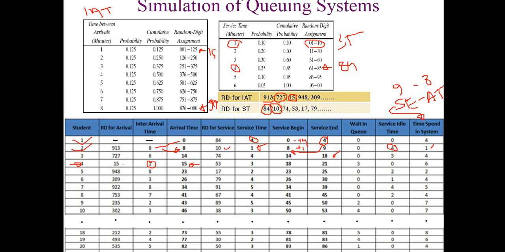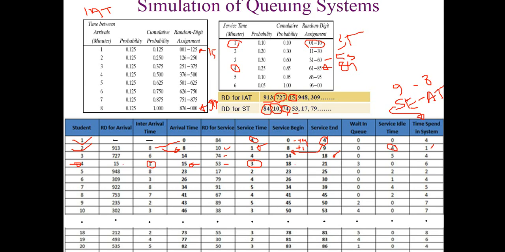So we can see that although customer number 4 arrived at clock time 15, the service could not start at clock time 15 because the server is actually servicing customer number 3, and it will end at 18. So customer number 4 needs to wait until clock time 18, and then his service will start. Let us find out what the service time of customer number 4 should be. This one is already used for customer number 3, so now in sequence this will be the next one. We put the random digit for service time of customer number 4 as 53.